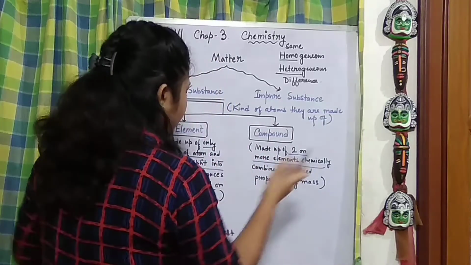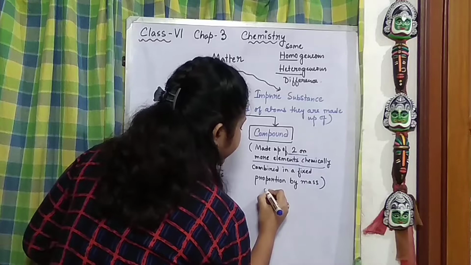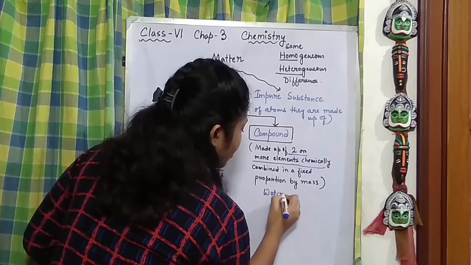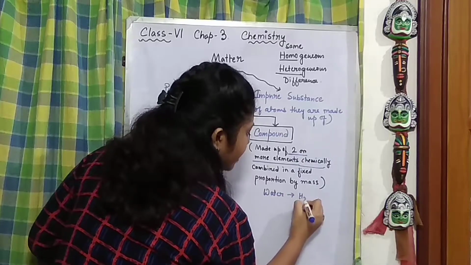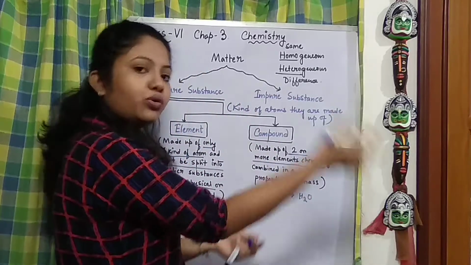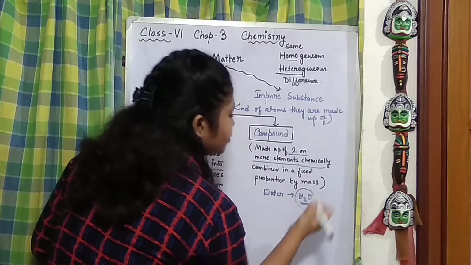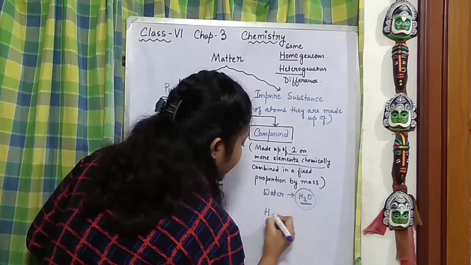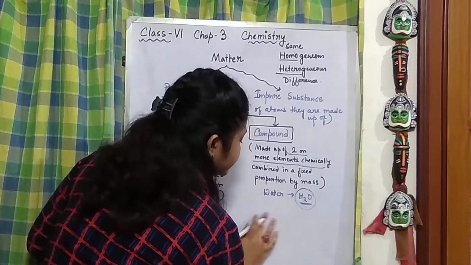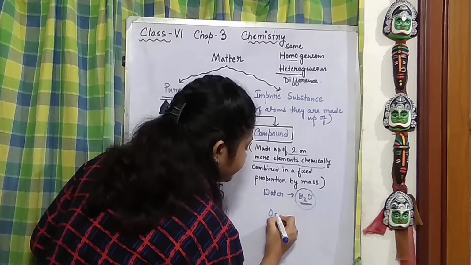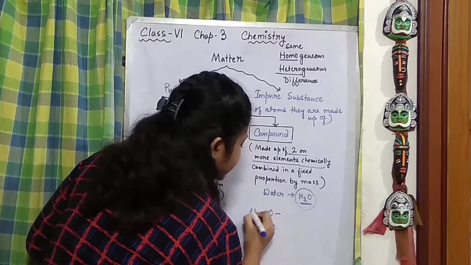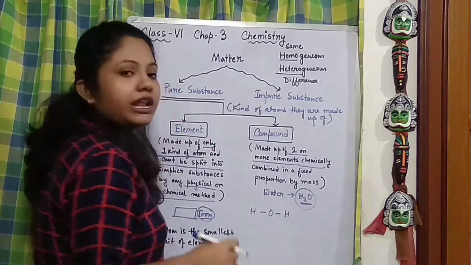So for example, if we take water, what is the formula of water? We already know, that is H2O, right? Now when we split up H2O, we get oxygen surrounded by two hydrogen atoms.